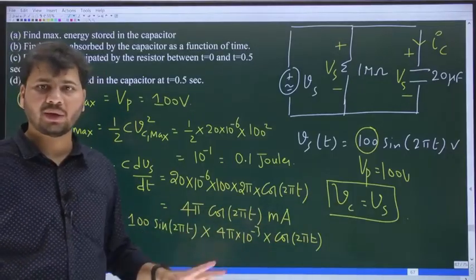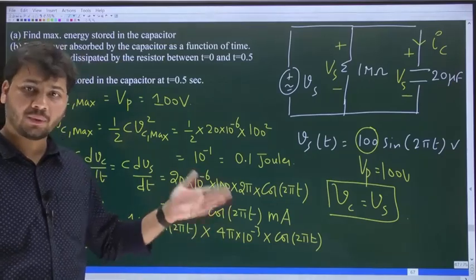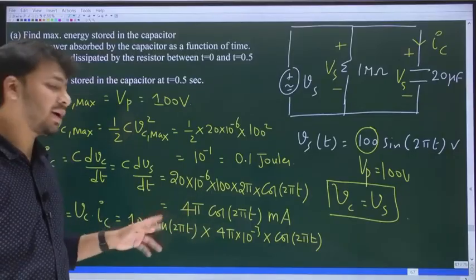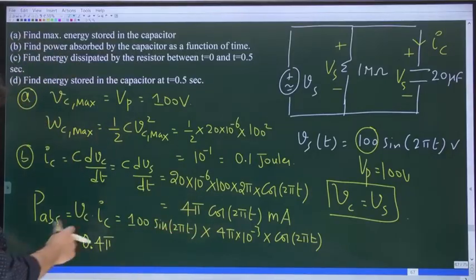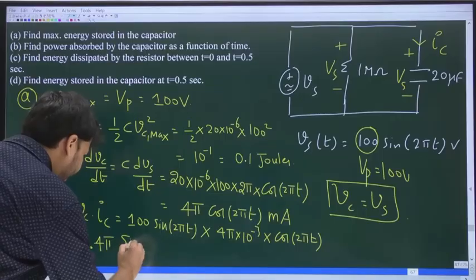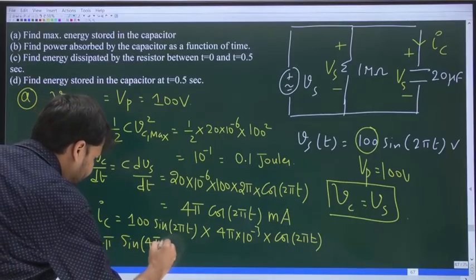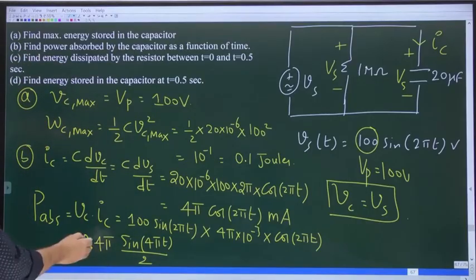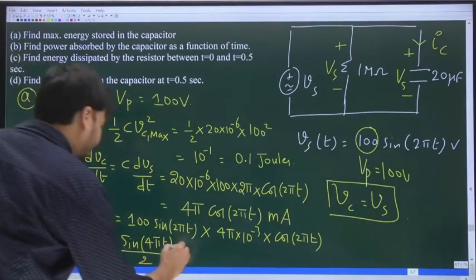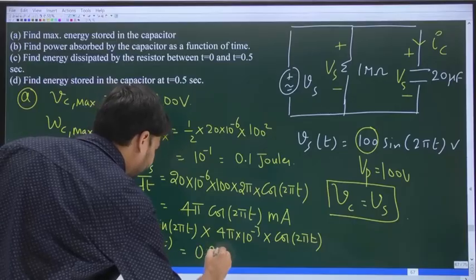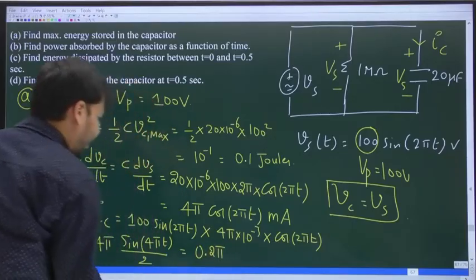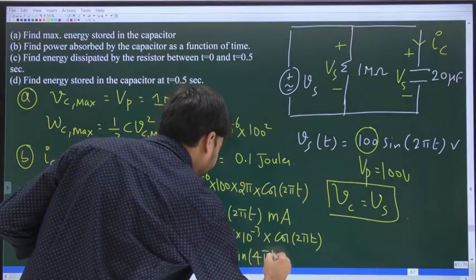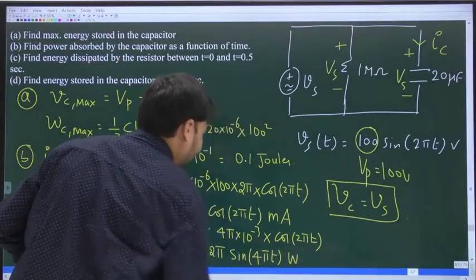Sin theta into cos theta can be written as sin of 2 theta divided by 2. Theta is 2 pi t, so 2 theta is 4 pi t. So sin of 4 pi t divided by 2. So 0.4 pi times sin of 4 pi t divided by 2. Again, 0.4 pi by 2 is 0.2 pi. So the final expression is 0.2 pi and then sin of 4 pi t units watts.